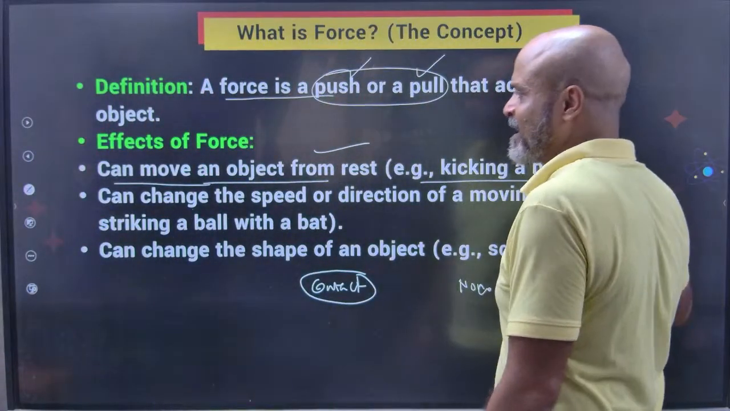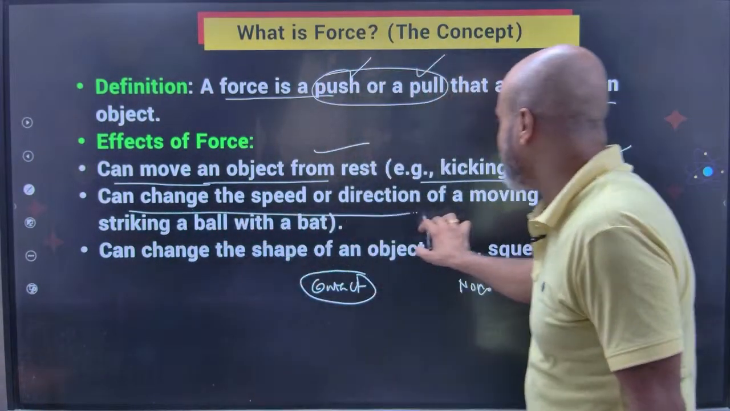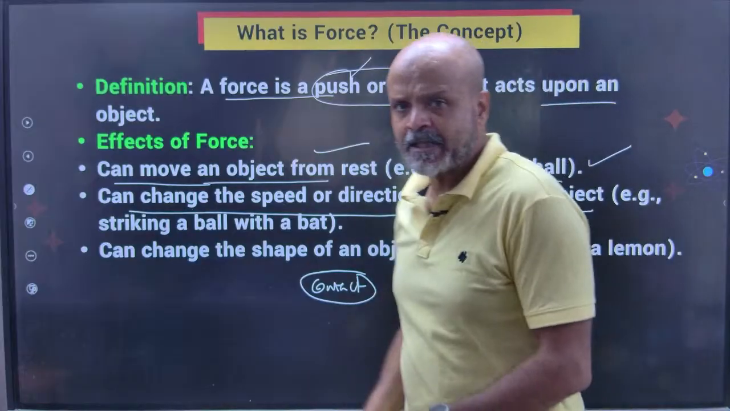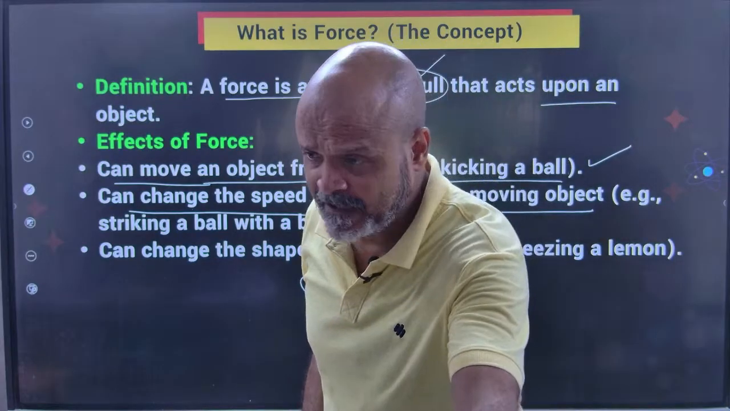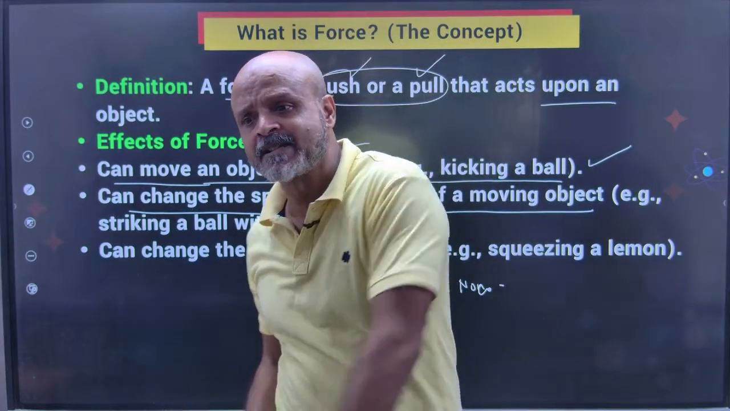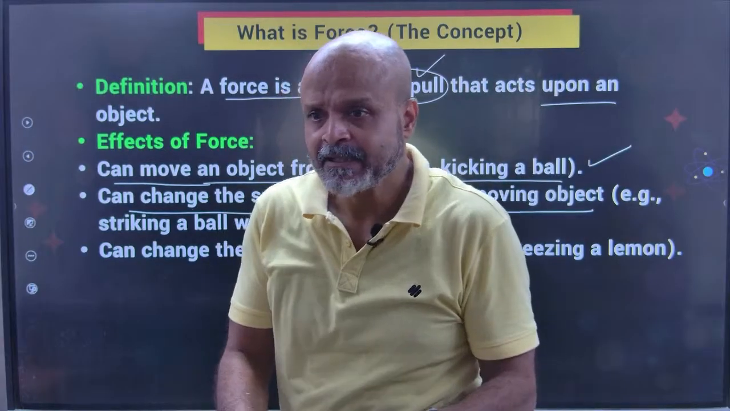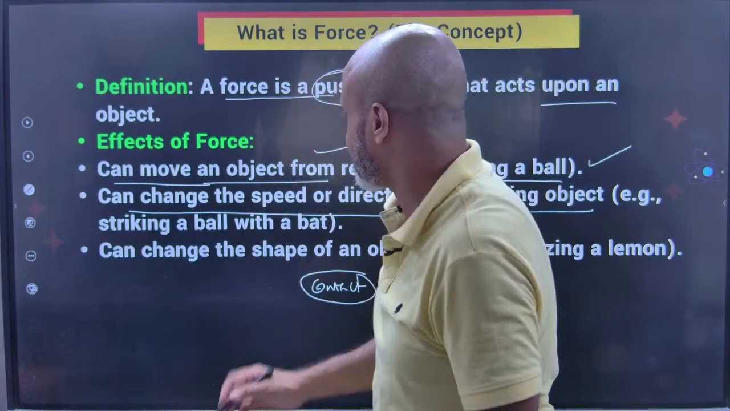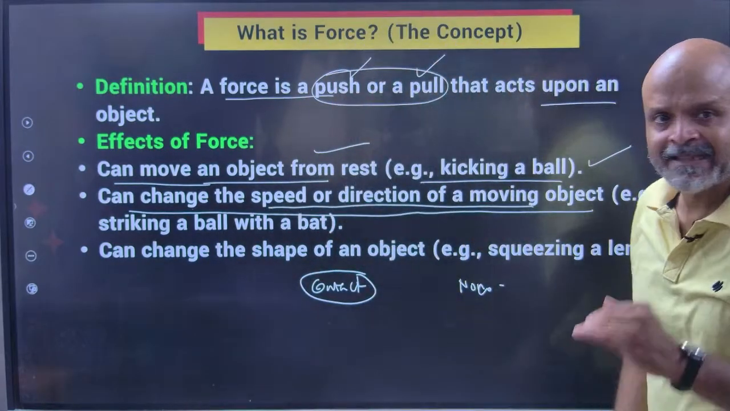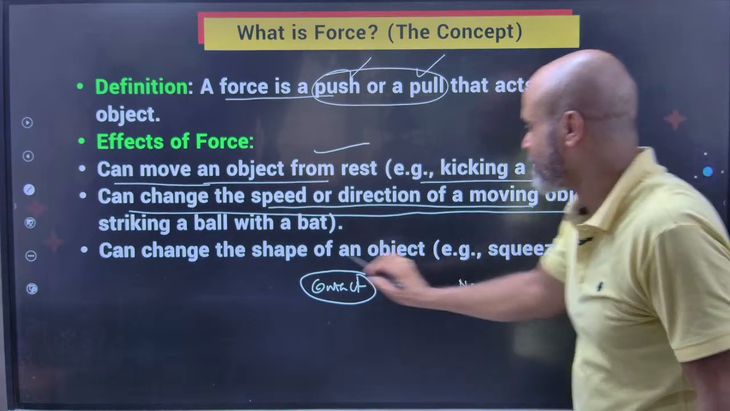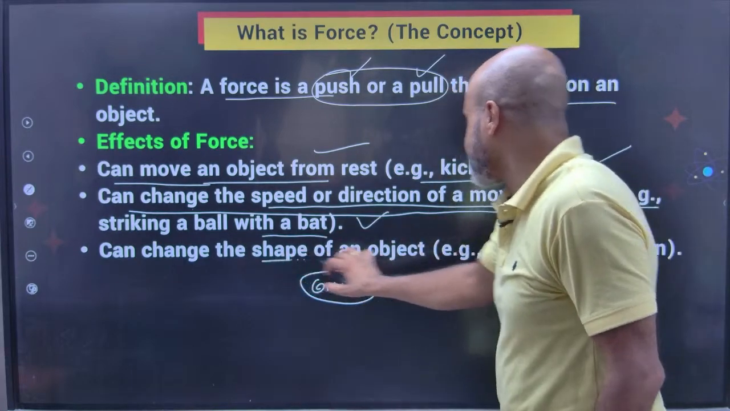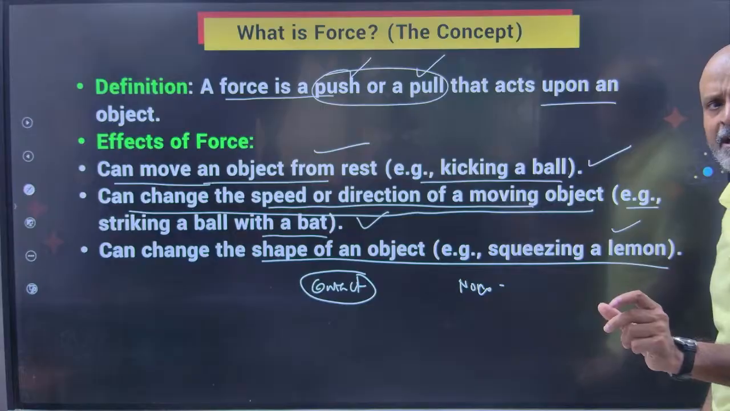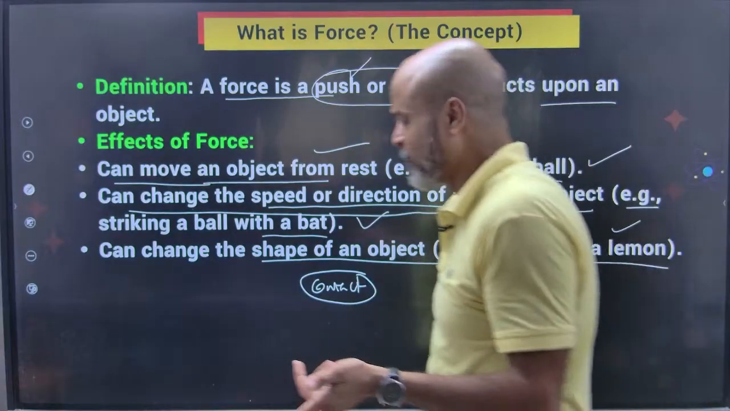Example, kicking a ball. It can change the speed or direction of a moving object. So let's say there's a bowler who is a spinner and the batsman hits him for a six. What has happened? There's a change in the speed of the ball, and there's a change in the direction of the ball. Example, striking a ball with a bat. It can change the shape of an object. Example, squeezing a lemon. So you have changed the shape of an object.